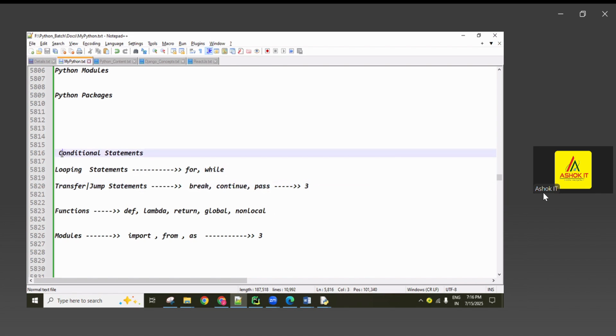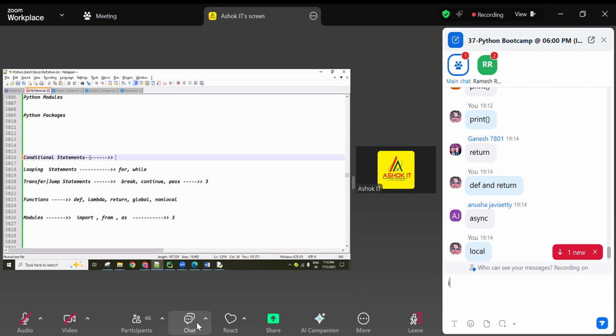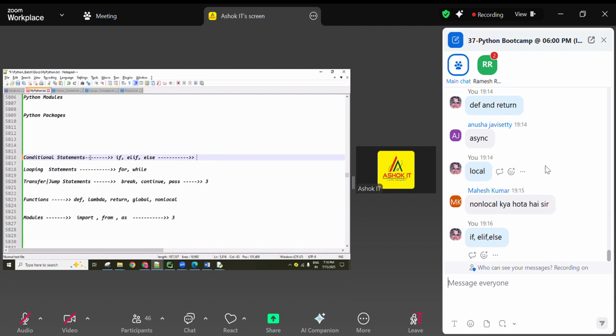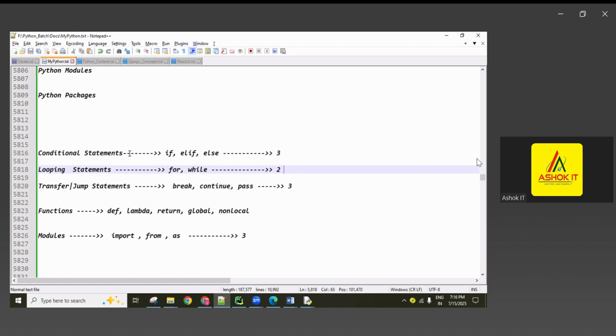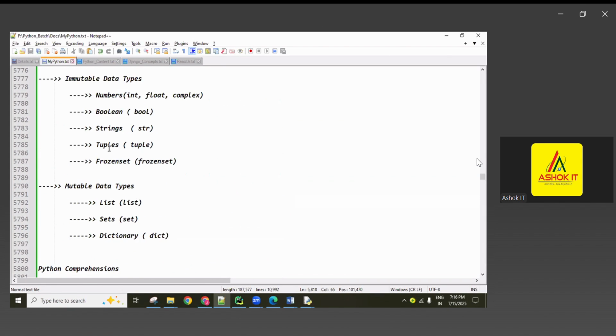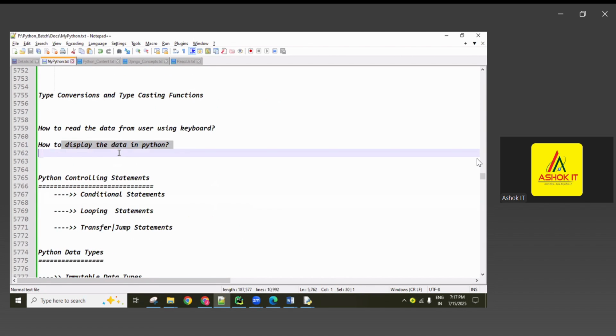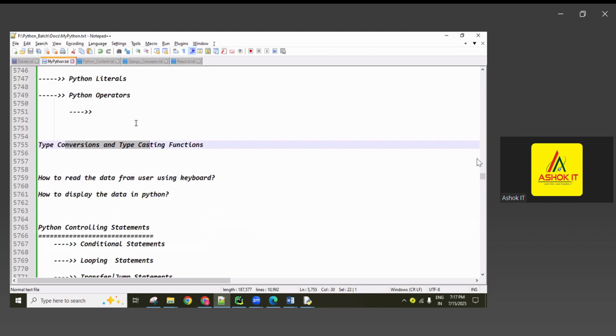Okay, coming to the conditional statements, here if, elif, else. So totally 3 here, and here 2 more, guys. Before the controlling statements, here no keyword, here no keyword, type conversions also no keyword.